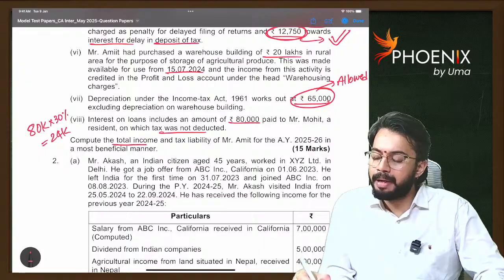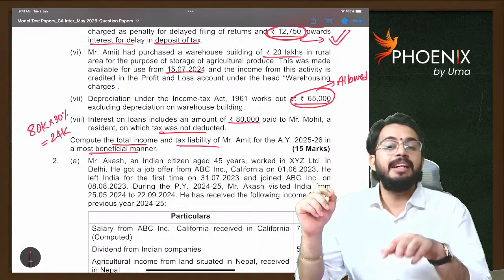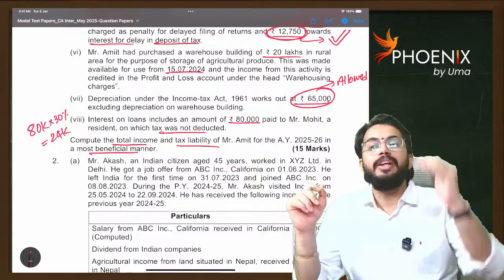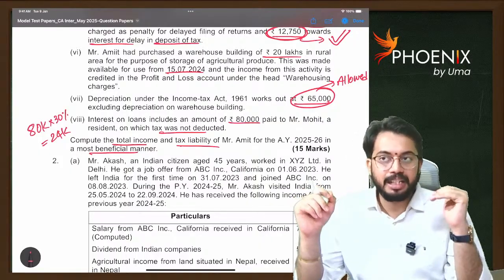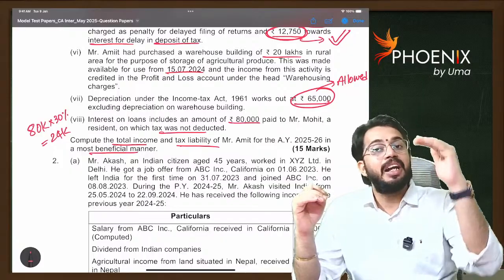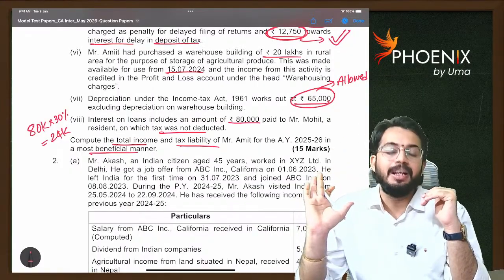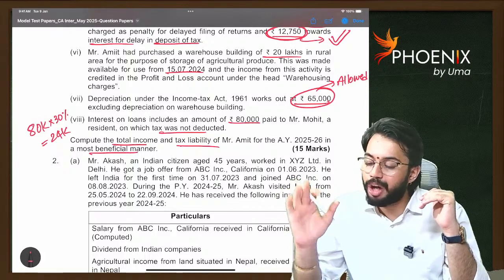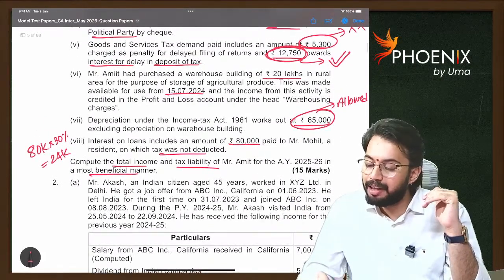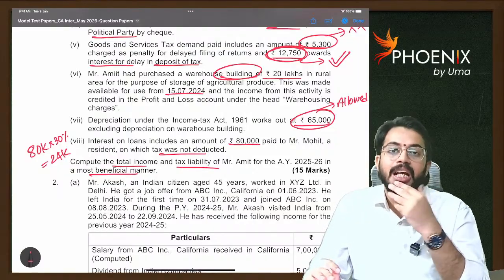Compute total income and tax liability of Amit in the most beneficial manner. See, he said most beneficial manner. We need to calculate tax under default tax rates. We also need to calculate tax under optional tax rates. Under default tax rates, section 35AD deduction is not available. As section 35AD deduction is not available, on the building we will claim depreciation under section 32.